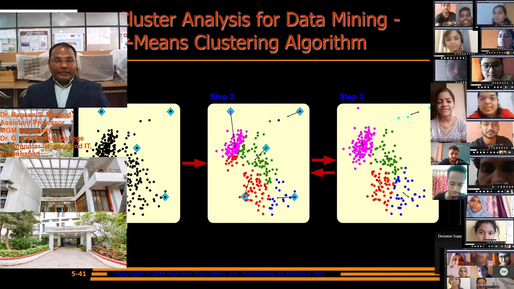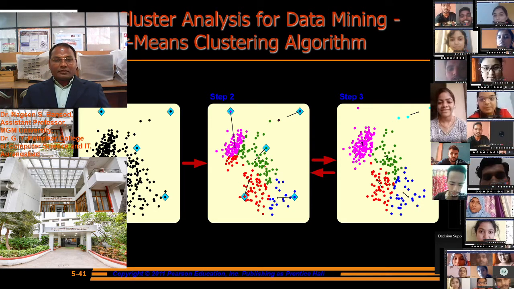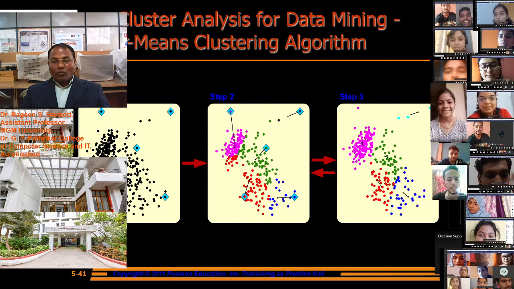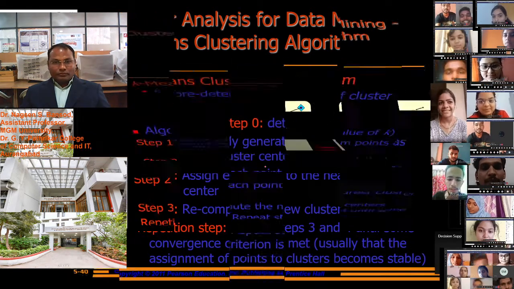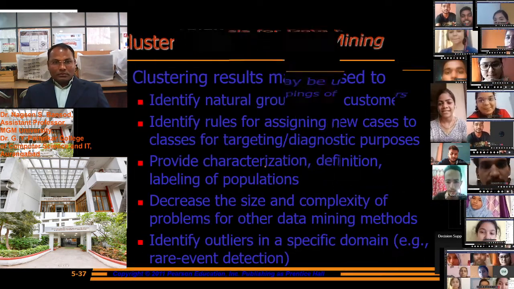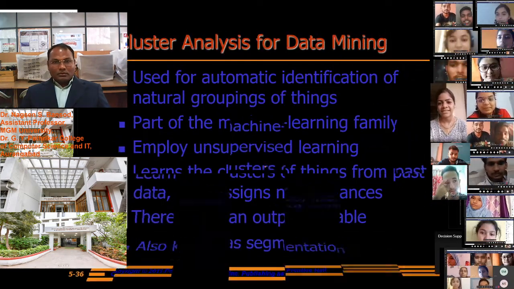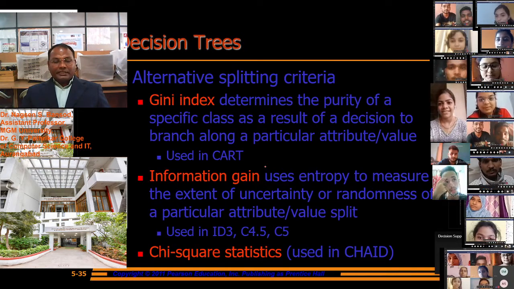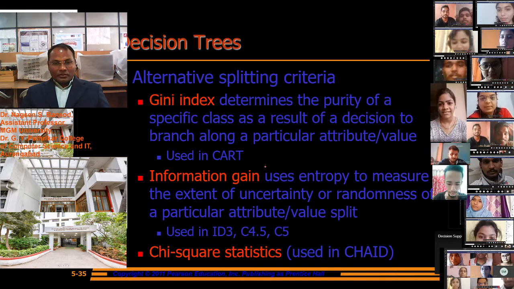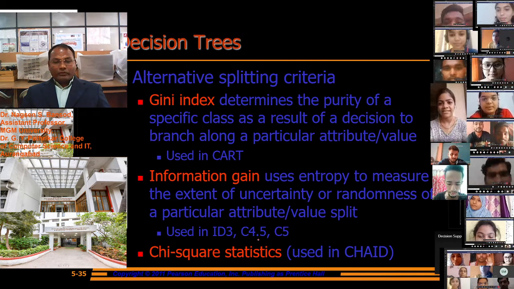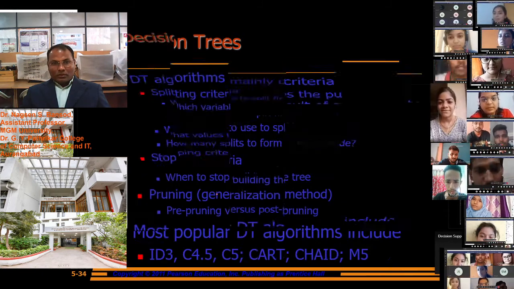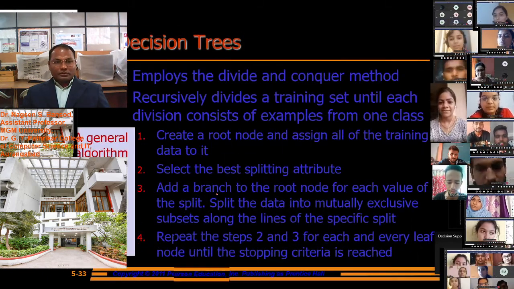In data mining, clustering analysis and the k-means clustering algorithm are widely used. The decision tree algorithm is also used for analysis purposes. We have seen in the table C4.5, C5. All these algorithms are used.